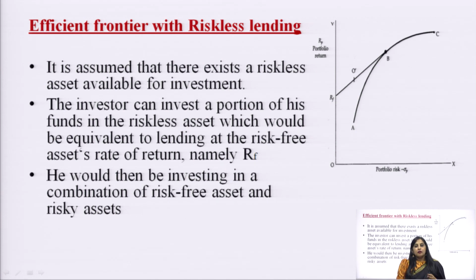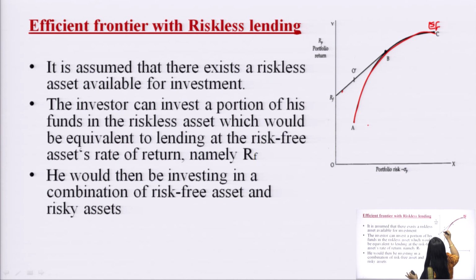So, the work done by the researchers in the CAPM model says that the investor can form better portfolios, which would lie not on this efficient frontier as per Harry Markowitz, but elsewhere.